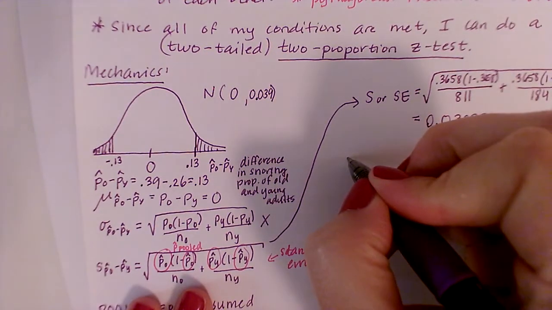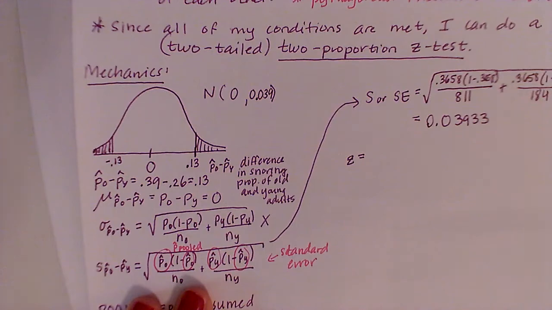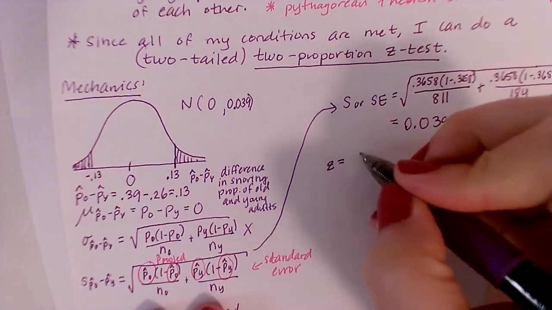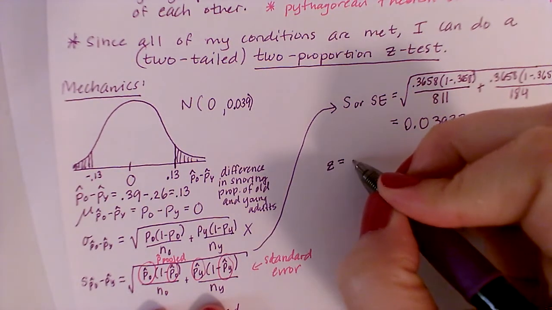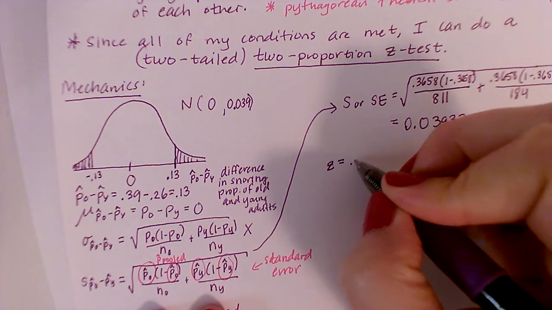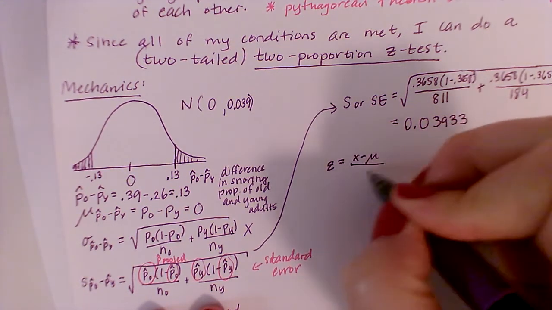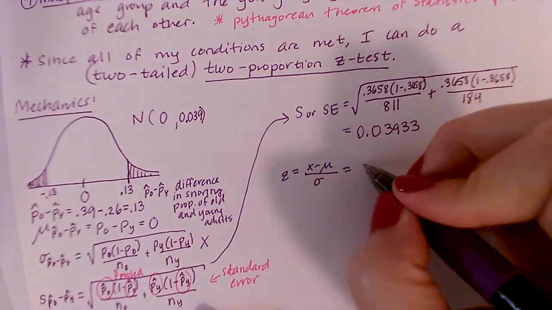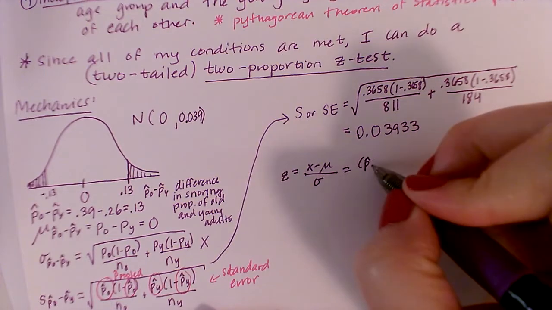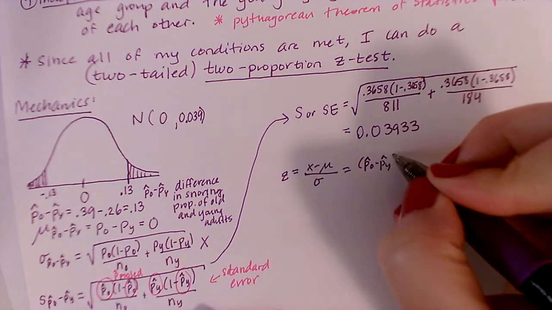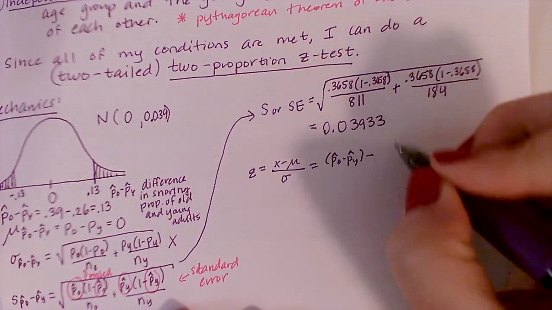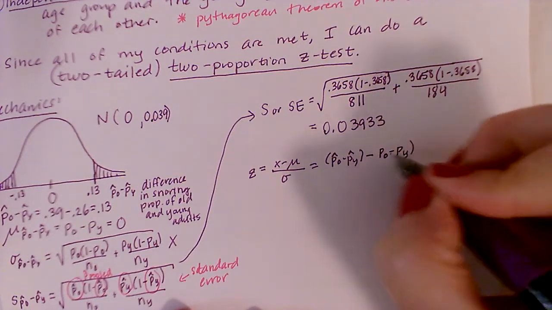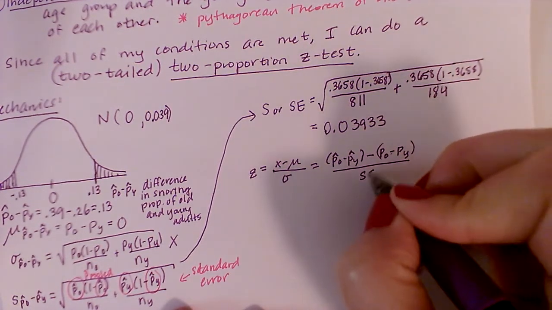Okay? So the formula for the z-score, and this is something that should make sense to you guys, is going to be x minus the mean over the standard deviation. For our problem, I'm just going to interpret what that means. That means we're going to use our sampling difference in proportions minus my mean difference in proportions, which is PO minus PY, over the standard error that they give us, okay?